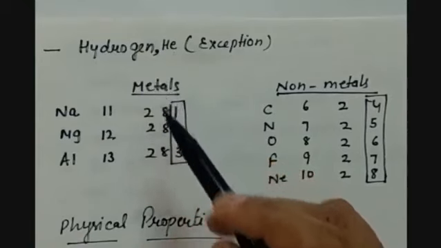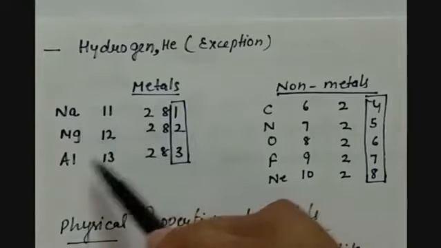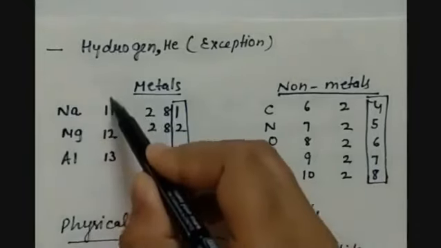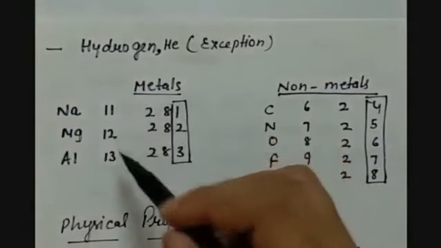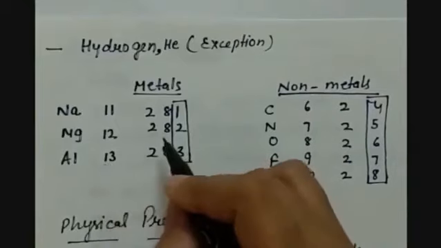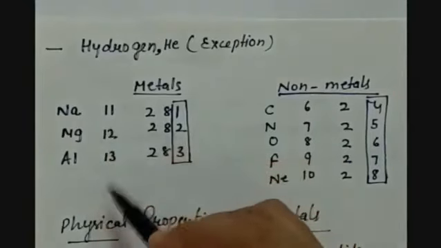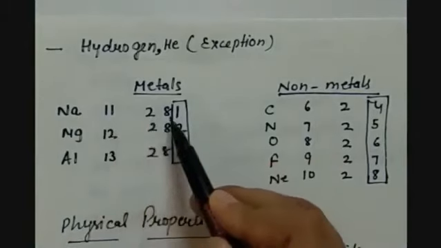Some common metals are sodium, magnesium, aluminium, and we have the K, L, M shells of electrons. We can see the atomic configuration of these elements. As the atomic number of sodium is 11, we'll have 2, 8 and 1.